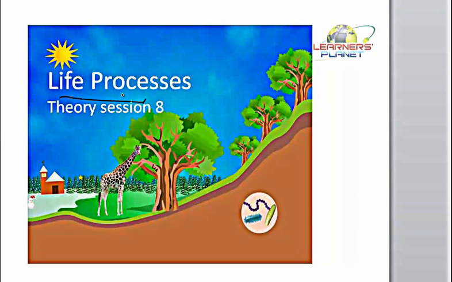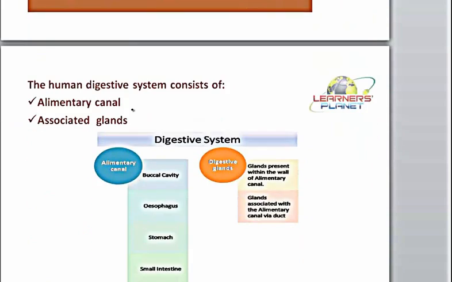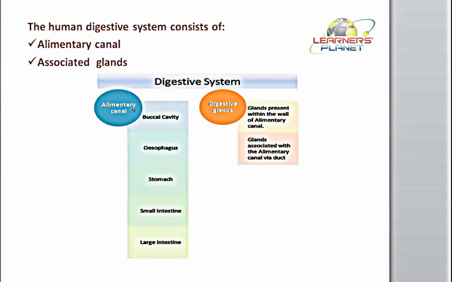Similarly, for multicellular organisms, we have taken the example of human beings. In human beings, the process takes place through the system known as the digestive system. This digestive system supports the process of nutrition in human organisms, or higher multicellular organisms, where of course organ system body organization is present. In the previous session we studied the design of this particular system. Let us summarize it.